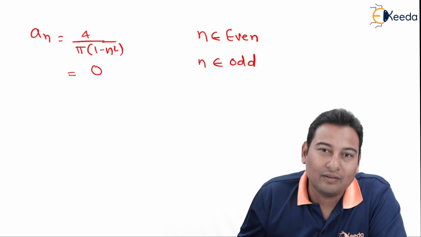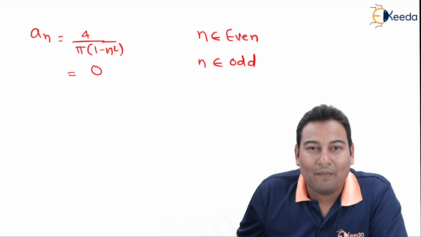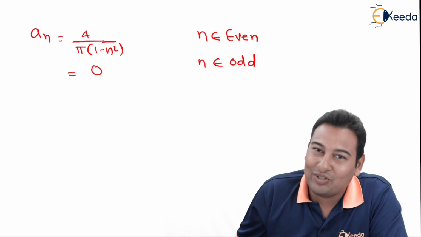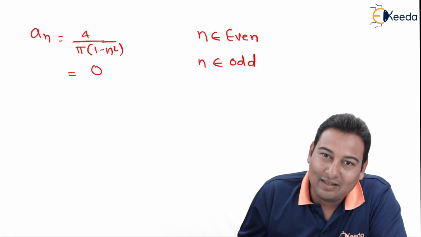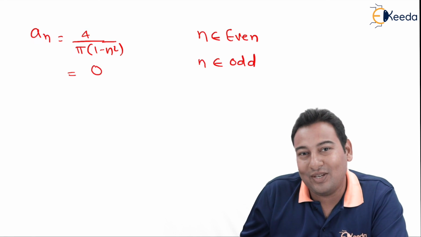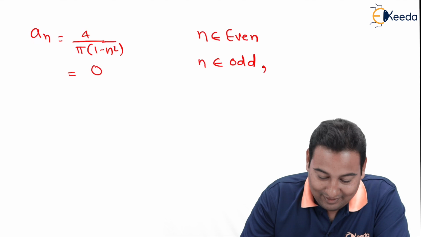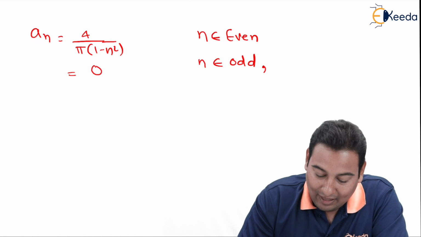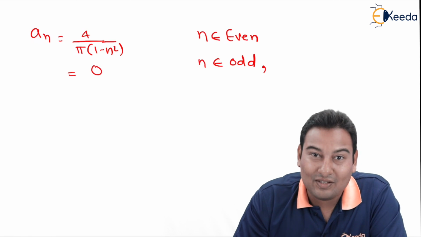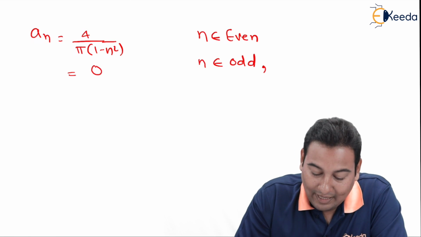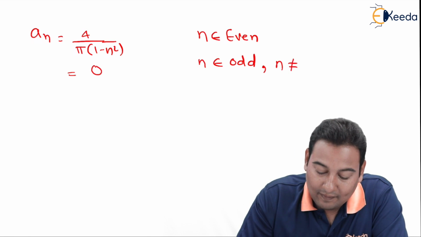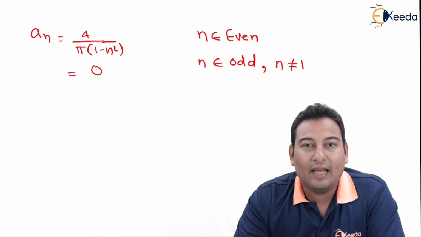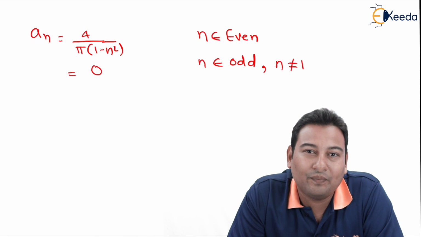We got the solution. But there is a twist in the story. Remember this, very important. This is 0 for n is odd except n is not equal to 1.